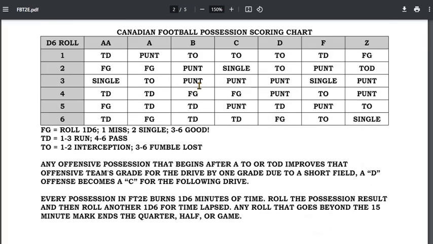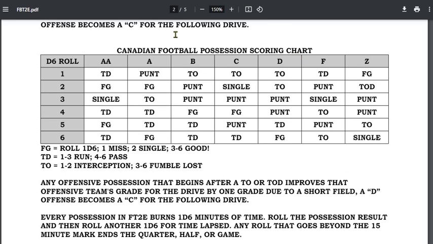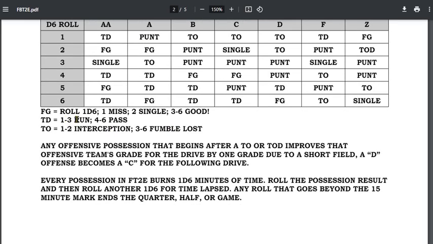This, of course, leads to the Canadian football chart, where there can be scored a touchdown, a chance at a field goal, or a single, or they just absolutely missed the field goal and scored a single. The other team couldn't get the ball out of the end zone. So we have singles on here, as well as still a field goal chance. And that their field goal chance can still result in a single, right? Still, 1 through 3 run, pass.